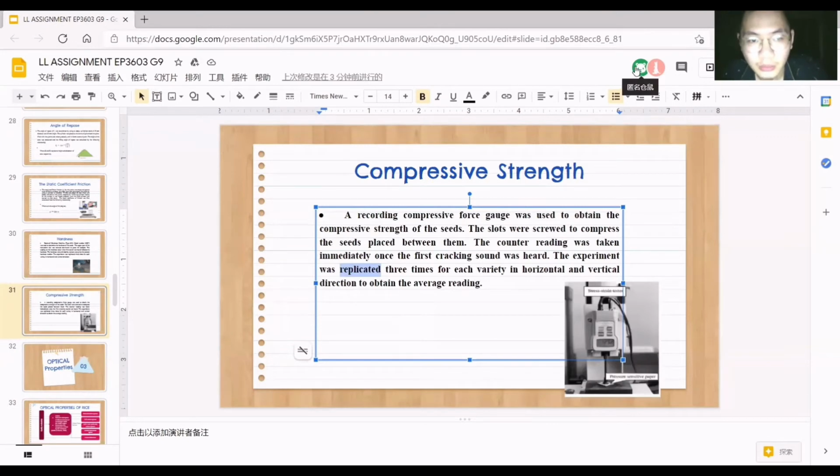A recording compressive force gauge was used to obtain the compressive strength of the seeds. The screw was turned to compress the seeds placed between the plates. The counter reading was taken immediately once the first cracking sound was heard.